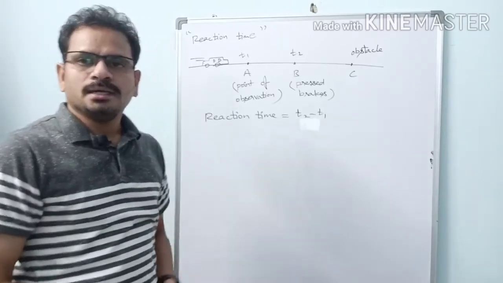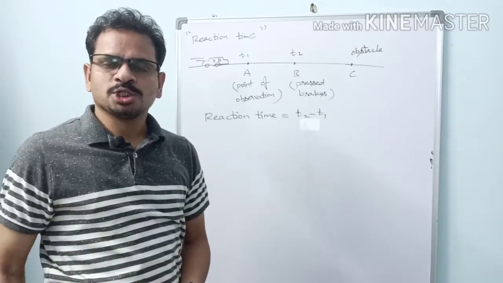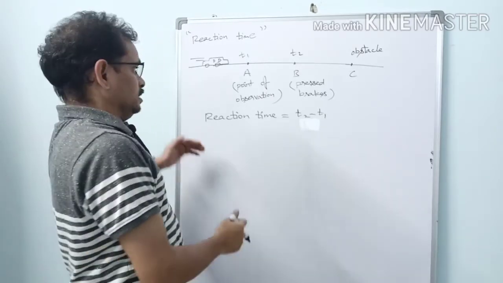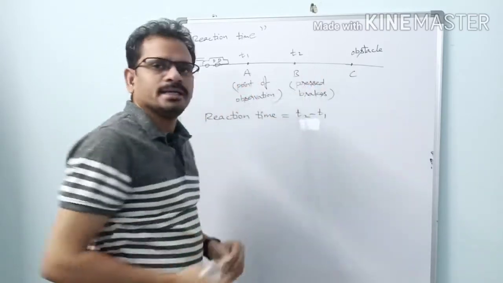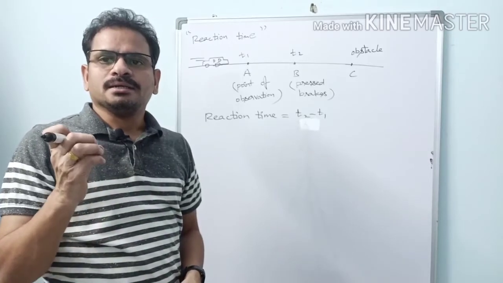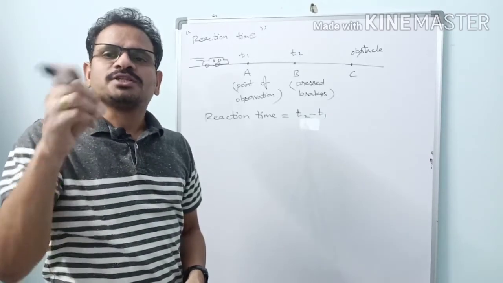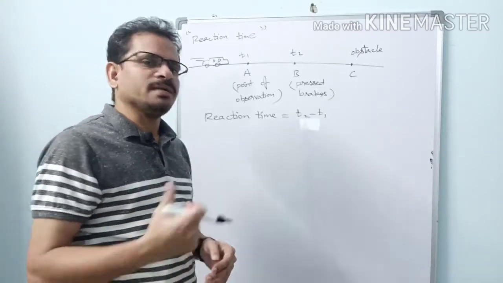Okay, let us learn some more things here about the motion of the car, because our chapter is motion in a straight line. Let us consider the different parts of the journey, and in which part of the journey the car is having which type of motion.